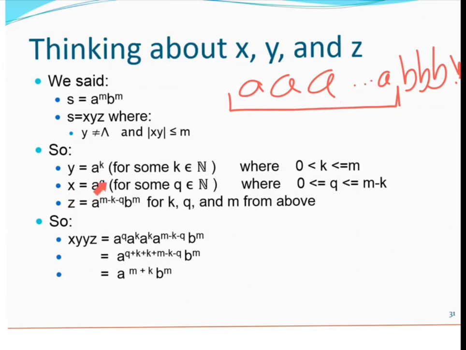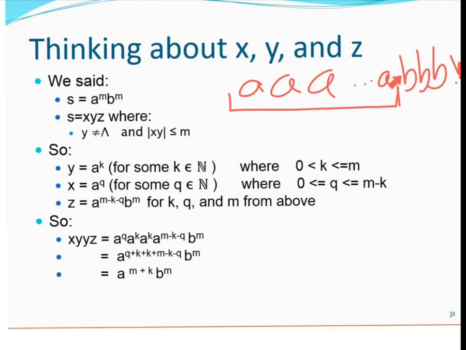So X is going to be some number of A's, which we'll call Q. But we know more than just Q as a natural number, right? We know that Q can't be smaller than 0. The smallest Q can be is 0. And the biggest Q could be is if Y goes all the way up to the end of the Y part, then the most A's that X could get is whatever's in the beginning part here.